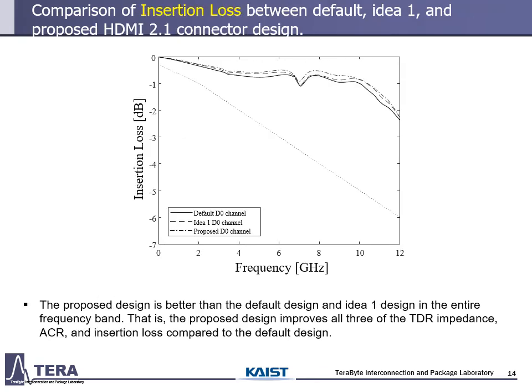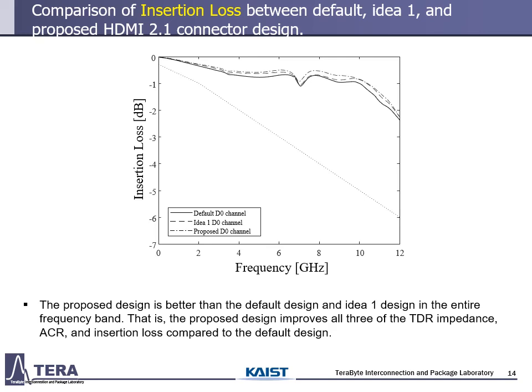This is the comparison of insertion loss. The proposed design is better than the default design and ideal 1 design in the entire frequency band. Like ideal 1, I-taps lower the capacitance between signals and improve losses.